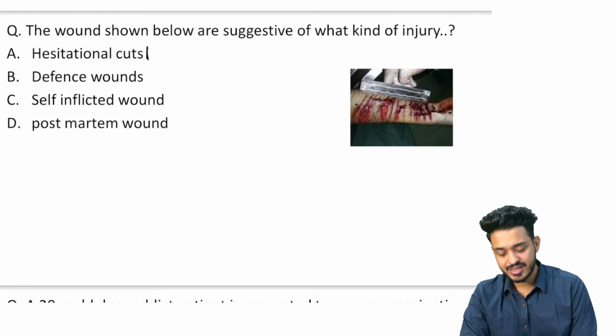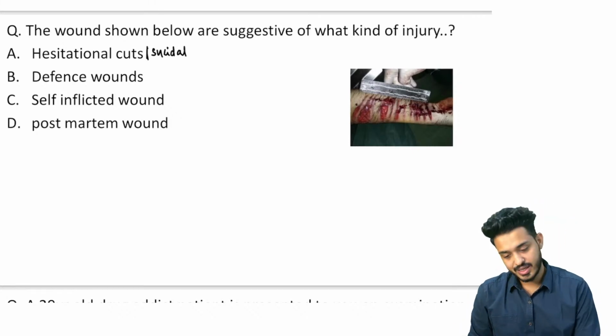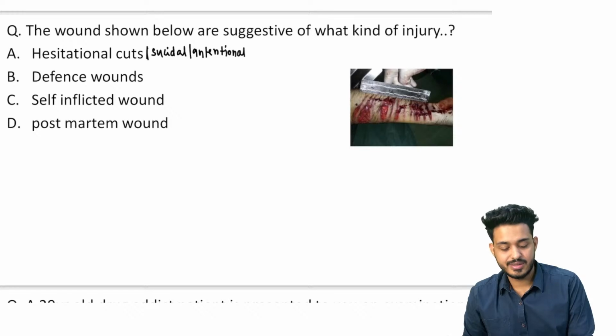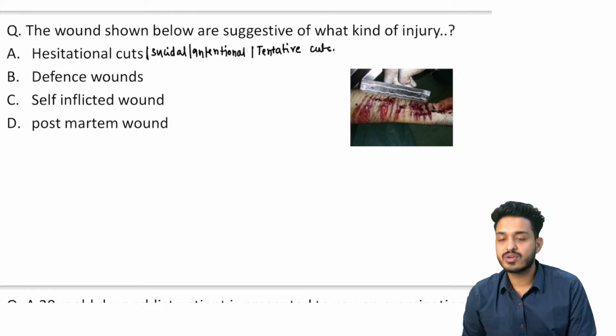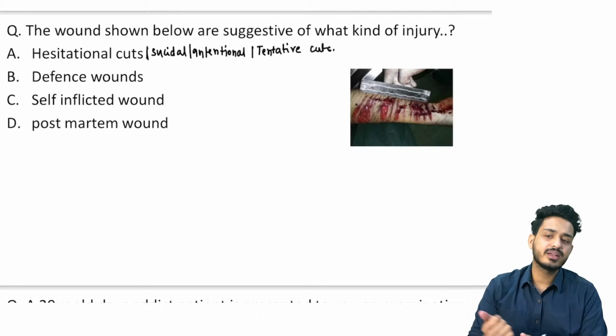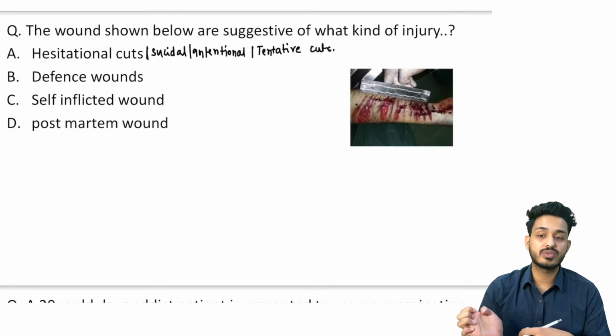Hesitational cuts, what are they? They are basically suicidal cuts. Someone is trying to commit suicide, right? They are also known as intentional cuts, also known as tentative cuts. So these are the cuts we are going to have on the flexor aspect of the arm. Generally people cut their hand from here, right? Their aim is not to die, but they are just trying to cut it.